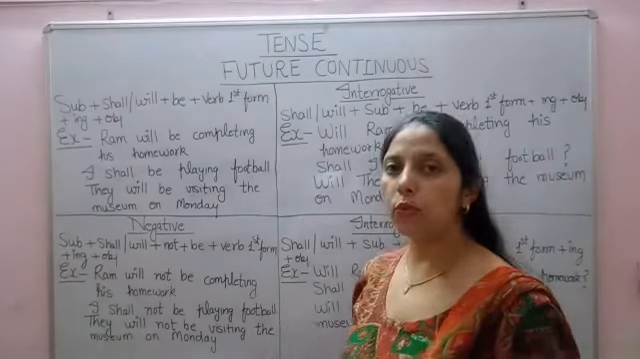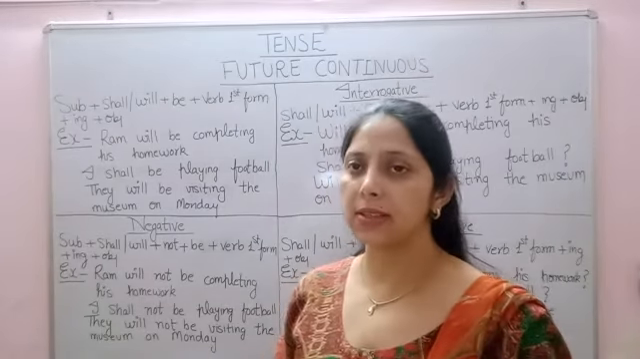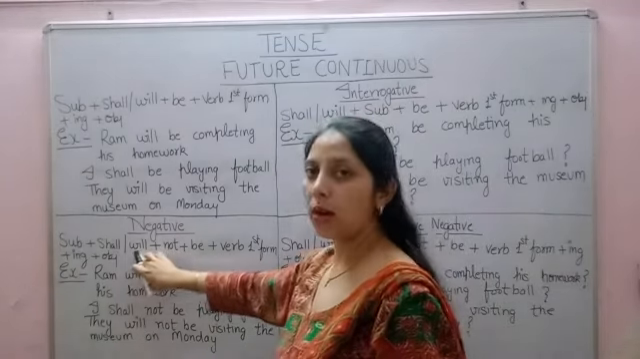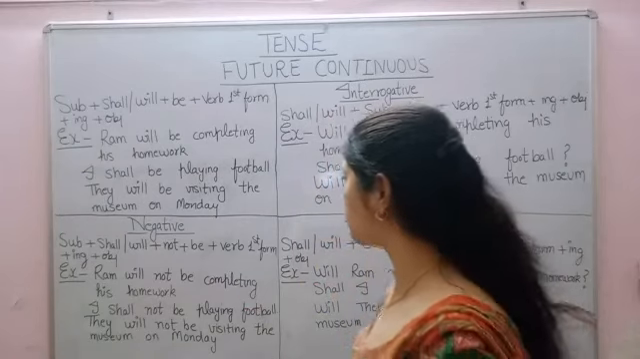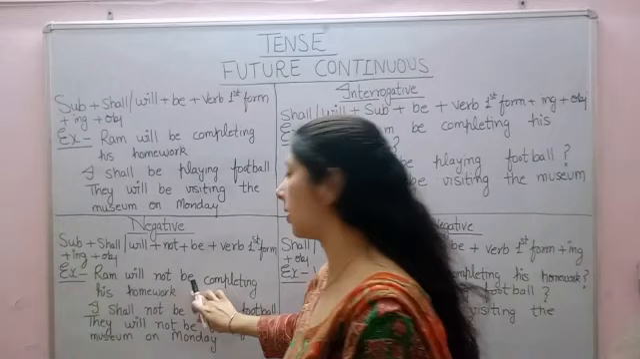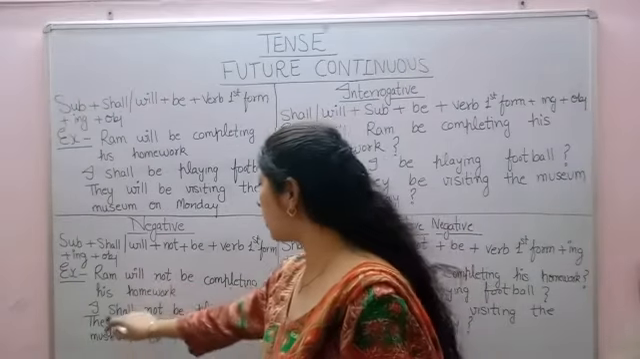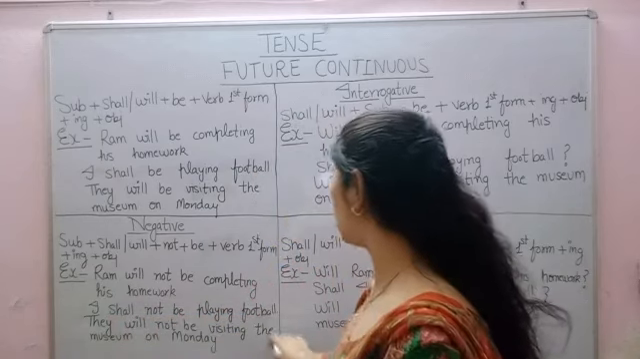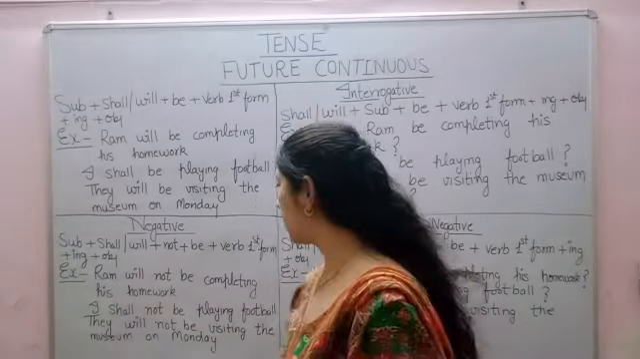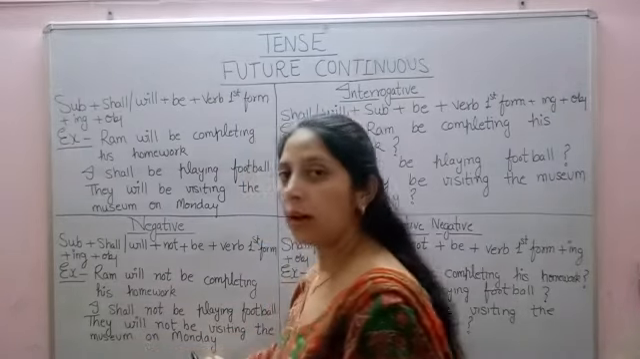Okay, now move to negative sentences. In negative sentences, the format is the same, only we have to use not after shall or will. For example, Ram will not be completing his homework. Here after will, not. Next example, I shall not be playing football. After shall, not. Next, they will not be visiting the museum on Monday.